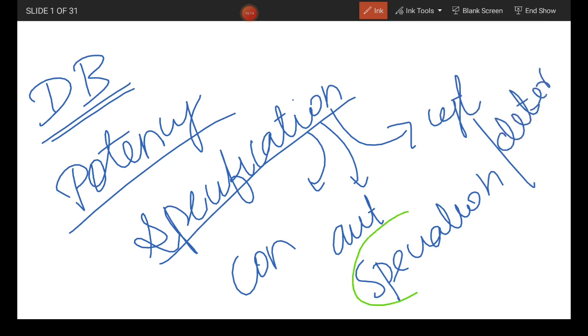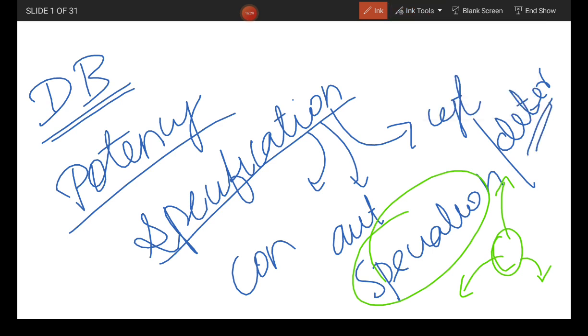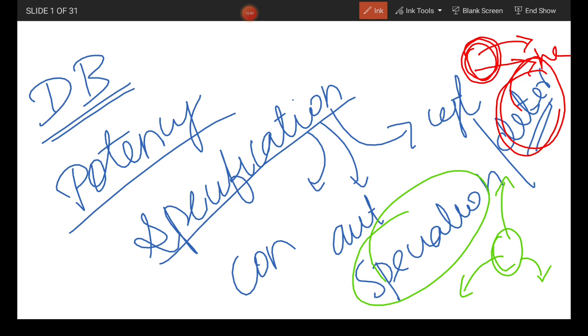In the case of specification, if a cell is specified to become a nerve cell, it can revert back to its prior condition, or it can again be specified to become another type. In the case of determination, it is not liable for any change. Once a cell is determined to become a heart cell, that is the fate. It will only end up becoming a heart cell. That is the difference between determination and specification.